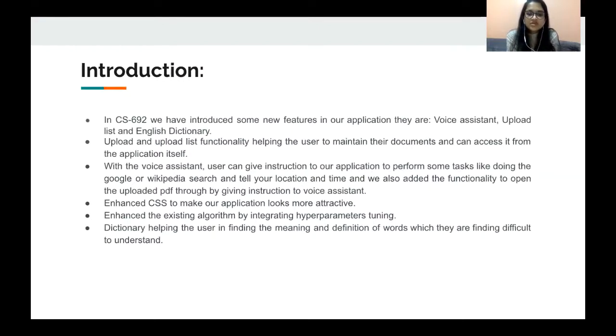We have introduced a couple of new features, and these features were more like add-ons which enhance the user experience of our application. The functionalities that we've added this semester are voice assistant, upload list, and an English dictionary. The upload list functionality helps the user maintain their documents, and he can access them from the application itself.